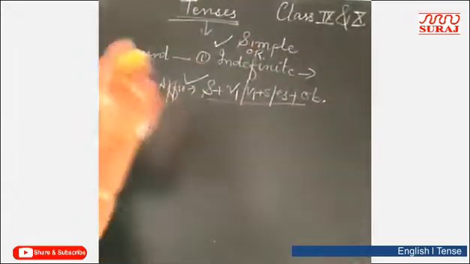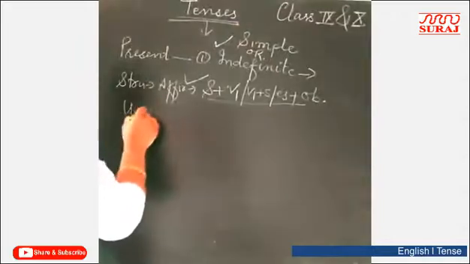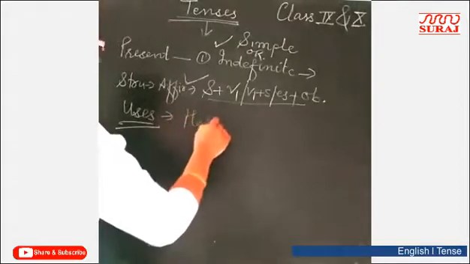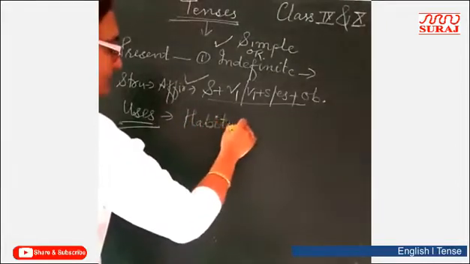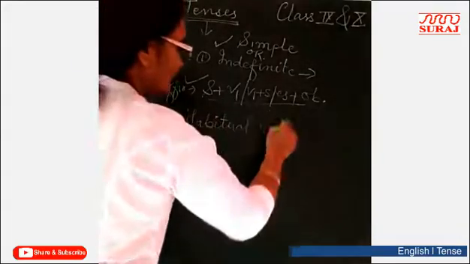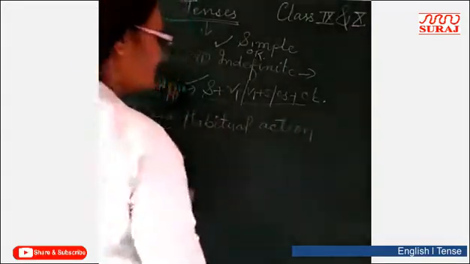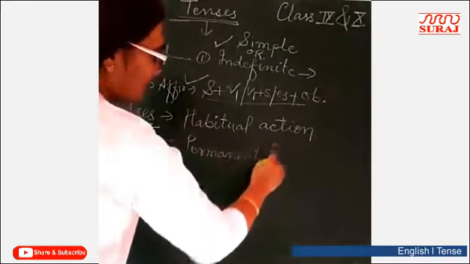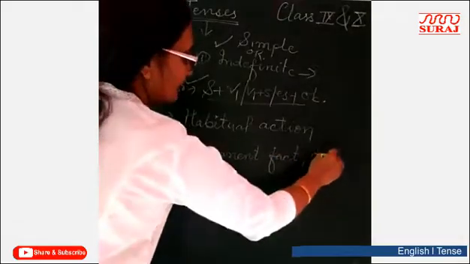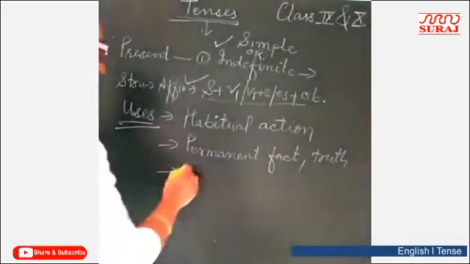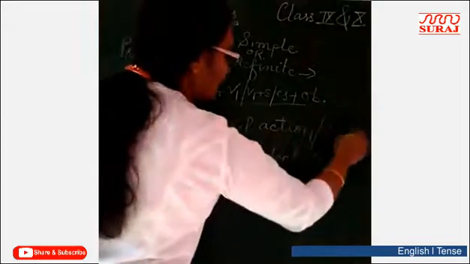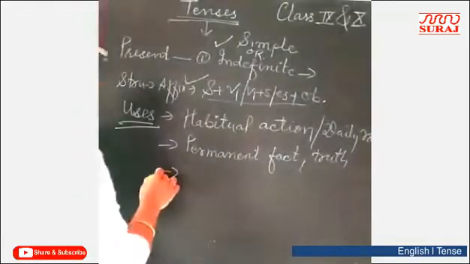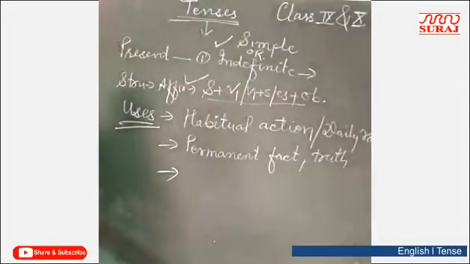Indefinite tense, where we can use indefinite tense. For which? Usage of indefinite tense. First, for habitual action. For permanent truth. Permanent fact. Next. Habitual action or daily routine. Daily routine. Next, permanent fact or truth.